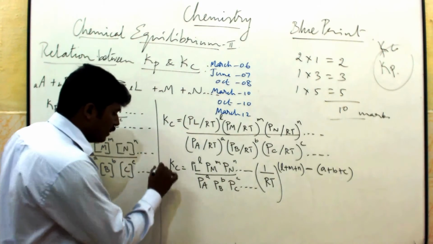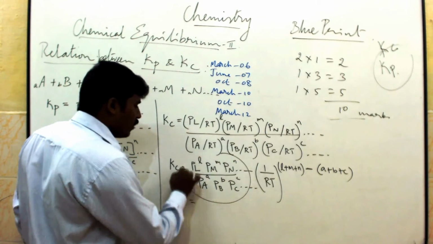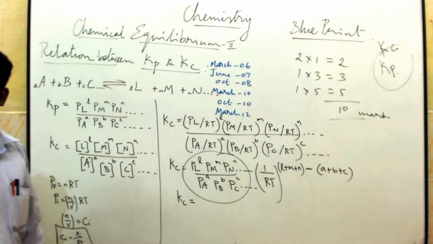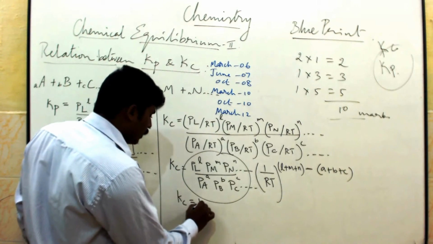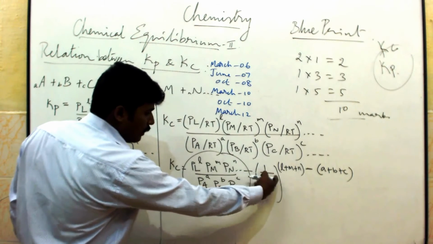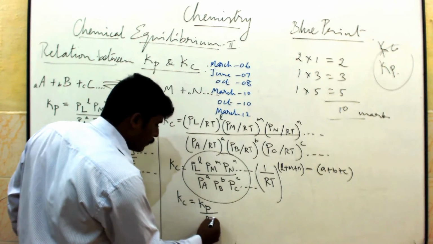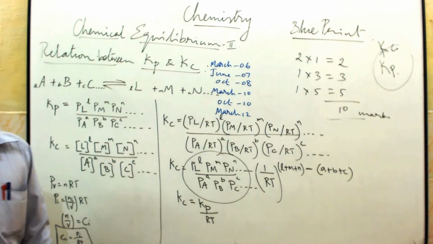Now you can write like this. Kc is equal to, this full term is what? Pressure term, no? Everything is P. So that Kc is equal to Kp, and where is RT? Down only, no? So Kc is equal to Kp by RT.